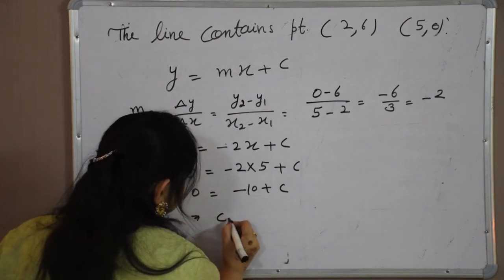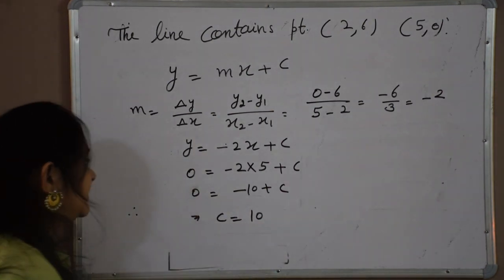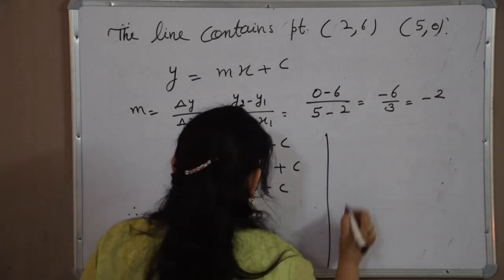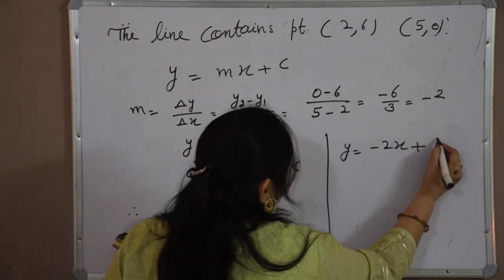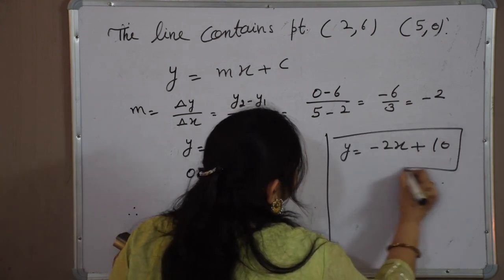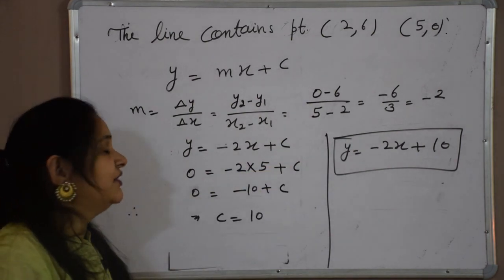From here c is equal to 10. Now we know m, now we know c, we just have to put them in our equation. y is equal to minus 2x plus 10. Here is the required equation which contains the points (2, 6) and (5, 0).